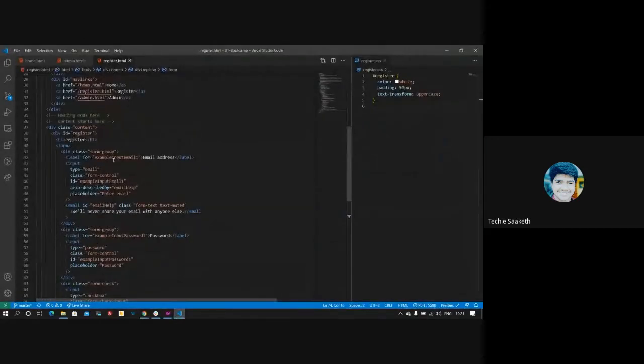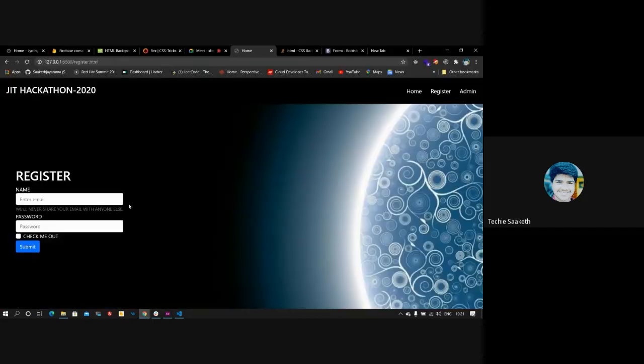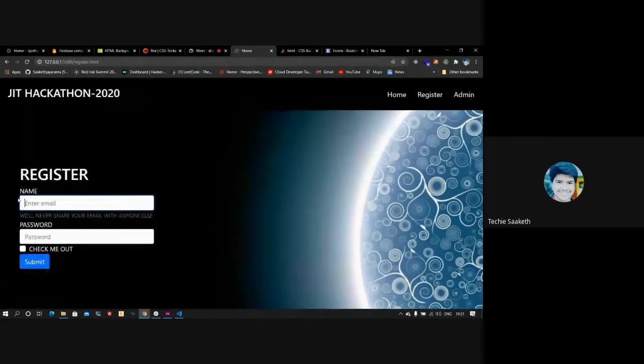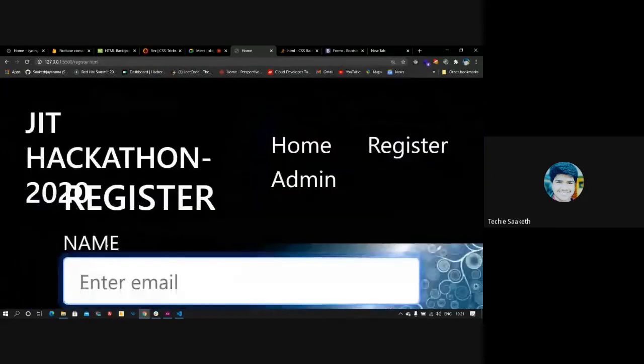First field is our name. So we'll change it to name, and type should be text, because name is not like an email. It should be some text. And the label and the ID of the input should be the same, because when you click on name, you can see here when I zoom in a little bit, that this thing gets focused.